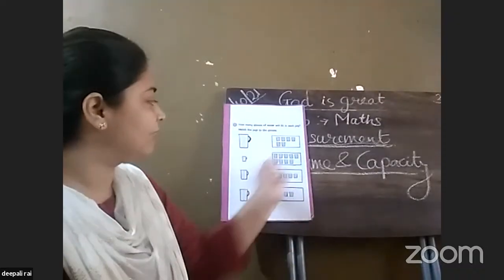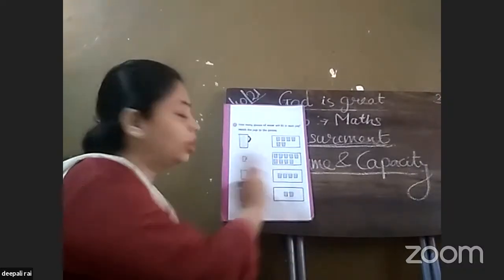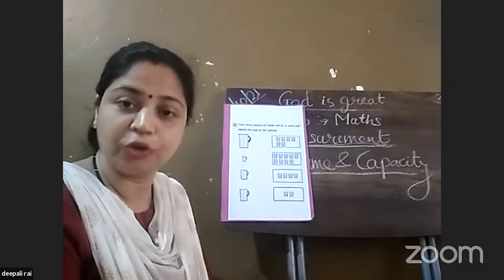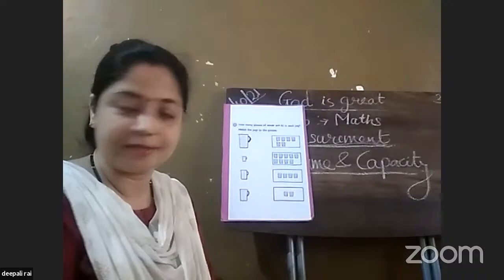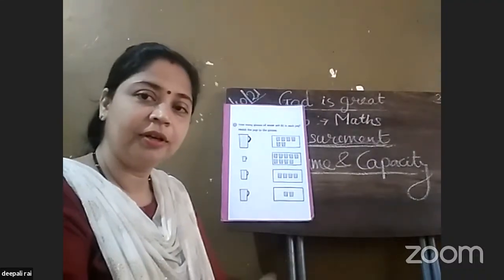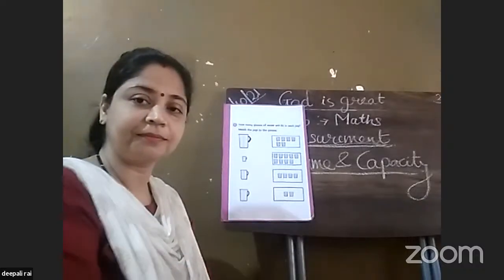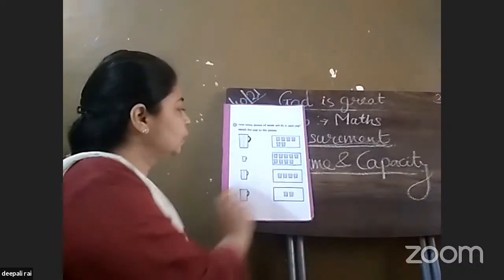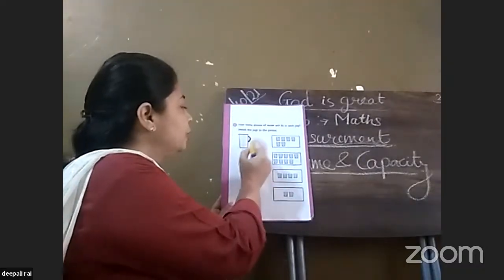Now you have to match this. As it is the bigger one, we need more glasses of juice or more glasses of water to fill it. Now we are going to match it. Okay? Come on now, help me to match the glasses with this jar. Here we have more quantity of glasses, so I'm going to match this.